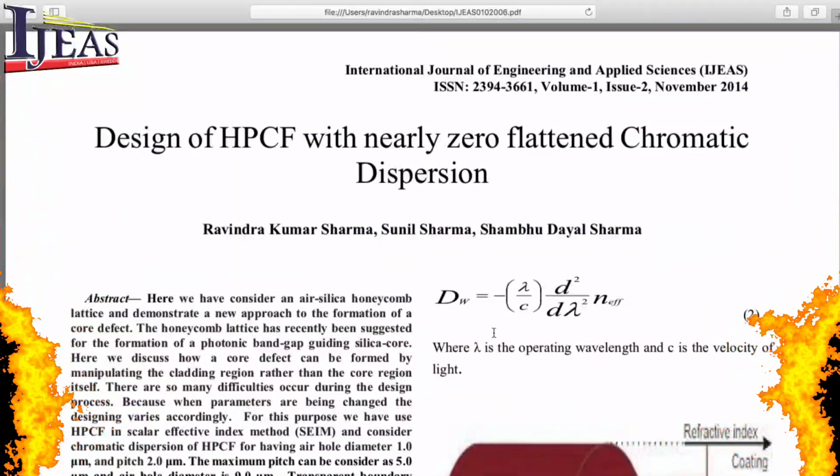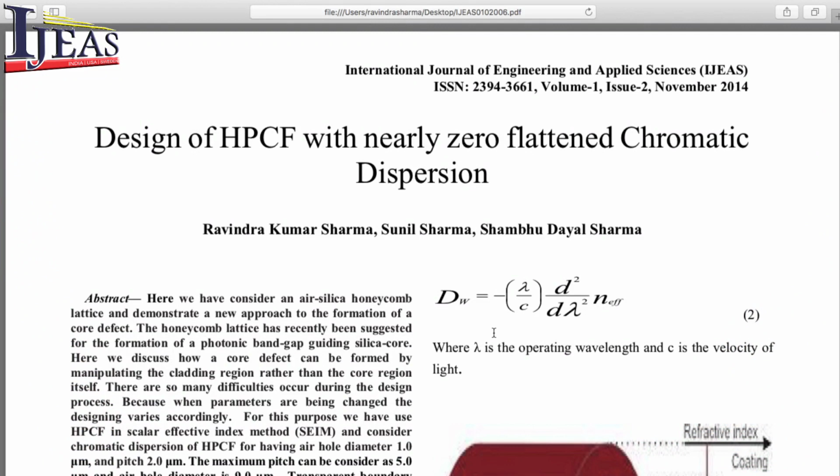Now we are going to share the screen of the photonic crystal fiber and our paper IJEAS 01020006. So let's start, and I am going to share the screen and try to explain our paper regarding the HPCF. The title of the paper is Design of HPCF with nearly zero flattened chromatic dispersion.